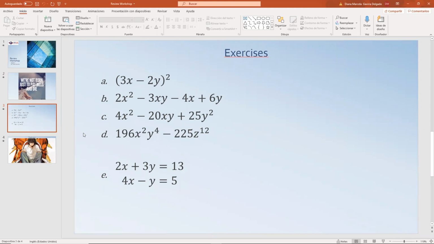So what are you going to do? In the first case, you're going to solve the notable product. In these three cases, you are going to factorize these expressions. And in the last point, you are going to find the value for X and the value for Y. And that will be all.